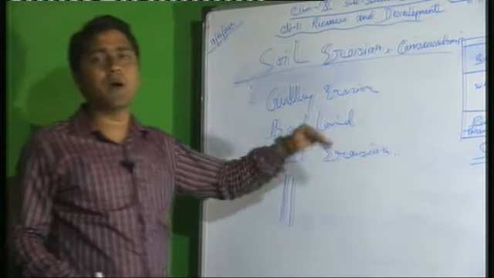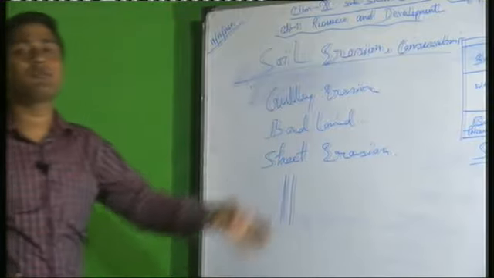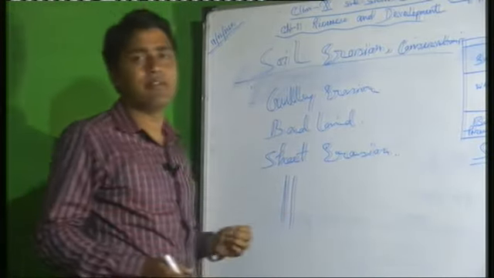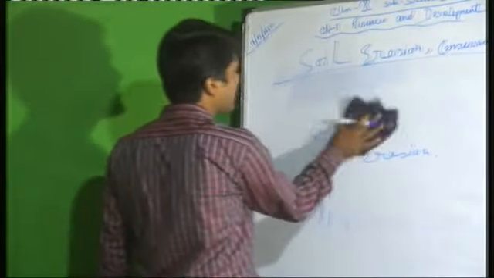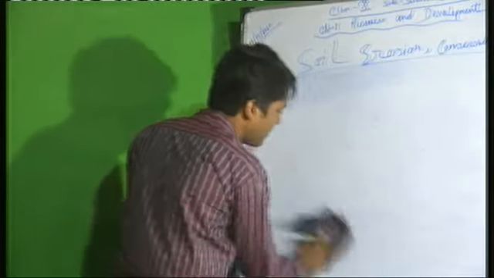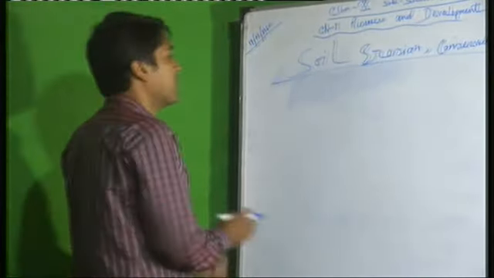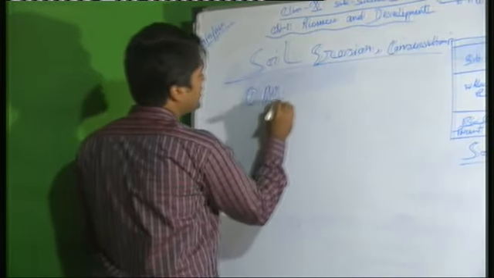And badland means after erosion, when the soil is not appropriate for cultivation or utilization, it is badland. These are the three parts of soil erosion, and you know the different reasons why soil is eroded. And the last topic in this chapter is soil conservation. Now we will note what measures have been taken. The first one is mulching.